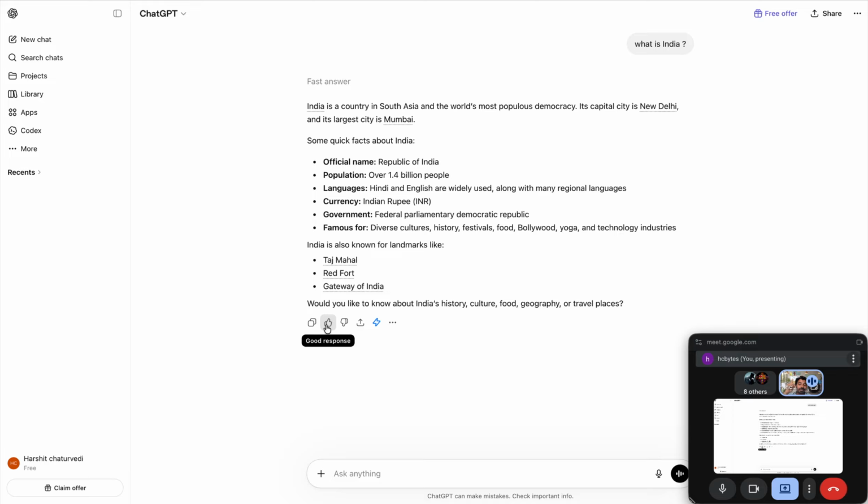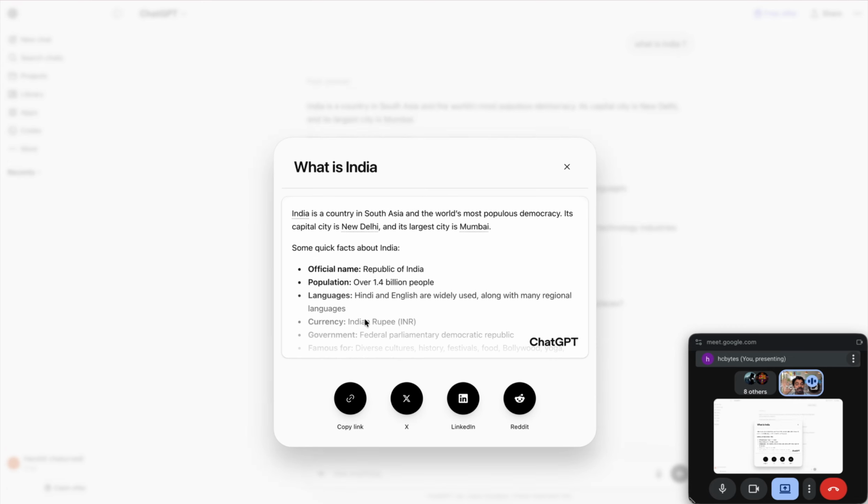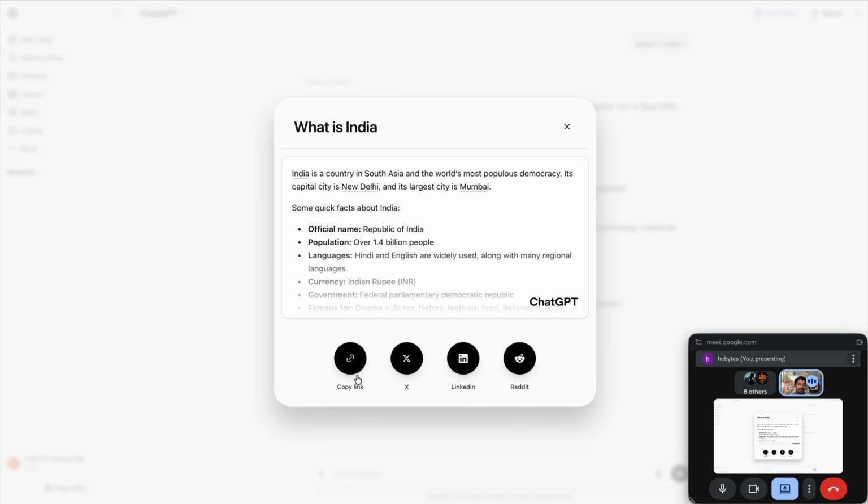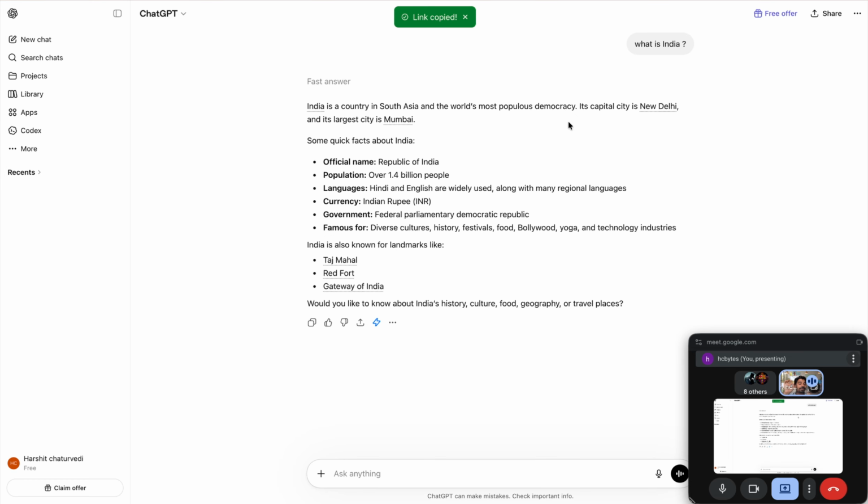What is this second one? Second one is, if you like the response, you click on this thumbs up. If you don't like the response, if you think the response ChatGPT gave is a bad response, you just click on that bad response button, so next time it will be improved. And then this button is the share button. If I want to share this answer with someone on LinkedIn or Reddit or X, or if I want to copy a link, I can click copy and send it over WhatsApp, over email, anything.